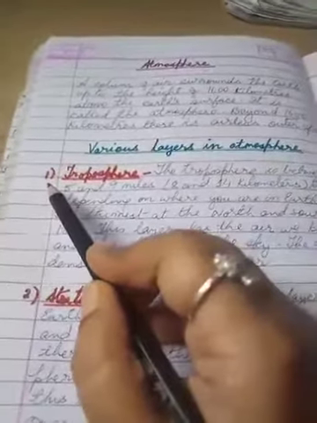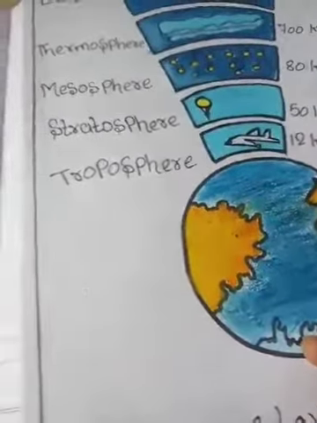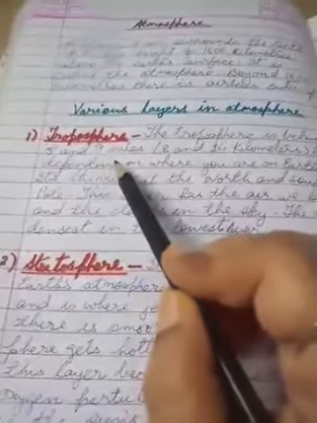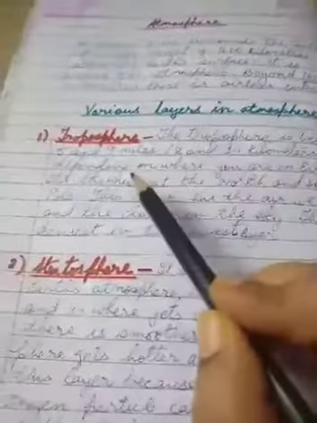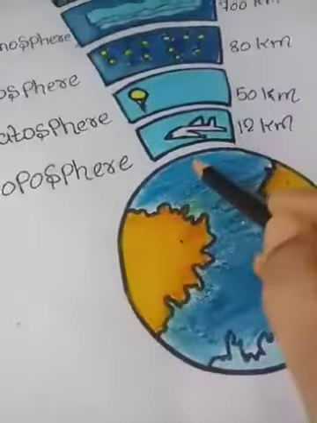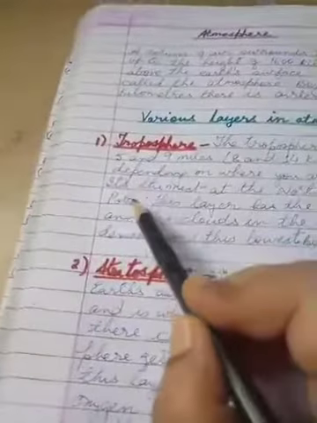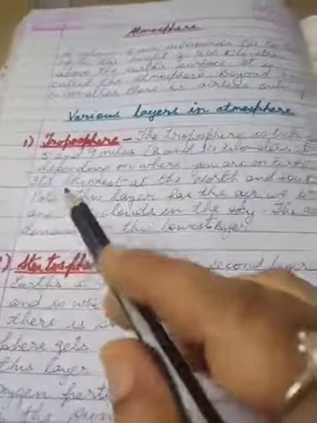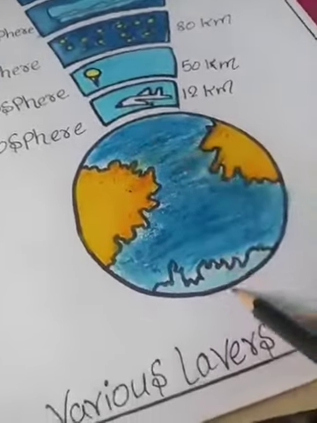Let us start with the troposphere. Troposphere is the first layer of the atmosphere. Okay, children, now see. The troposphere is between 5 and 9 miles, that is 8 to 14 kilometers thick, depending on where you are on earth. From the earth's surface, children, it is up to 1400 kilometers. Now, it is thinnest at the north and south pole. See, children, it is saying that this troposphere layer is thin at the north pole as well as in the